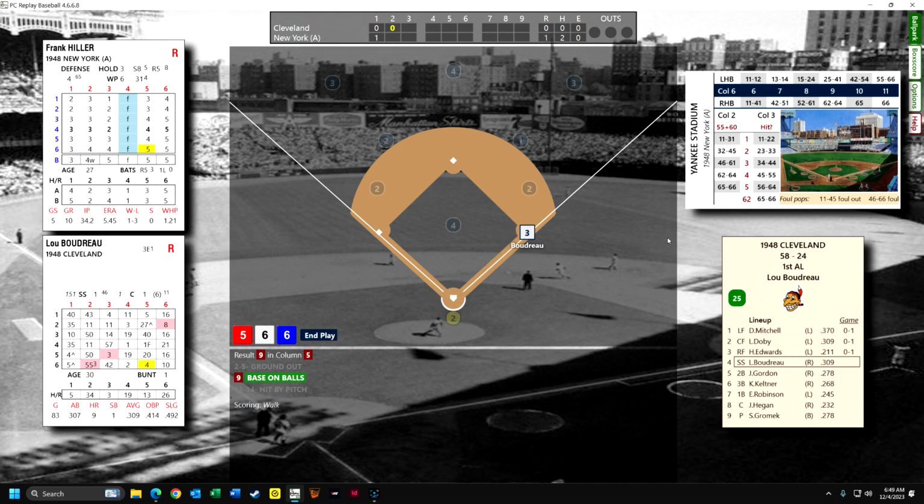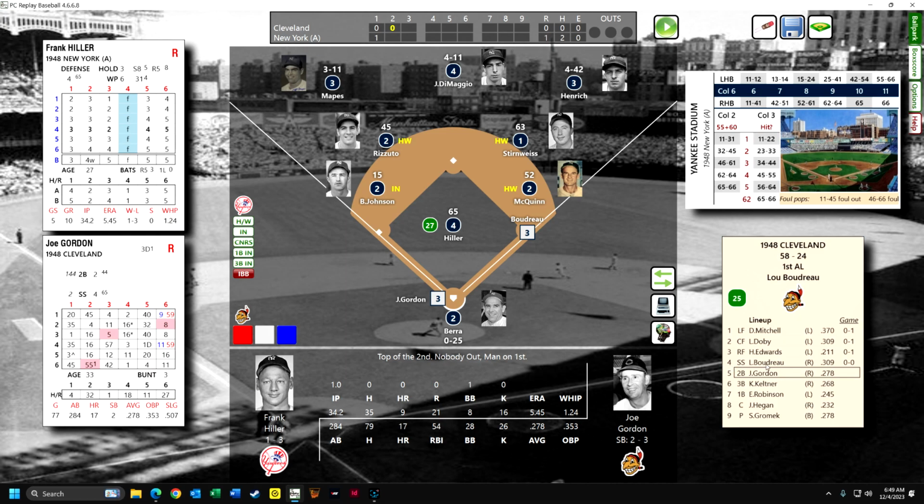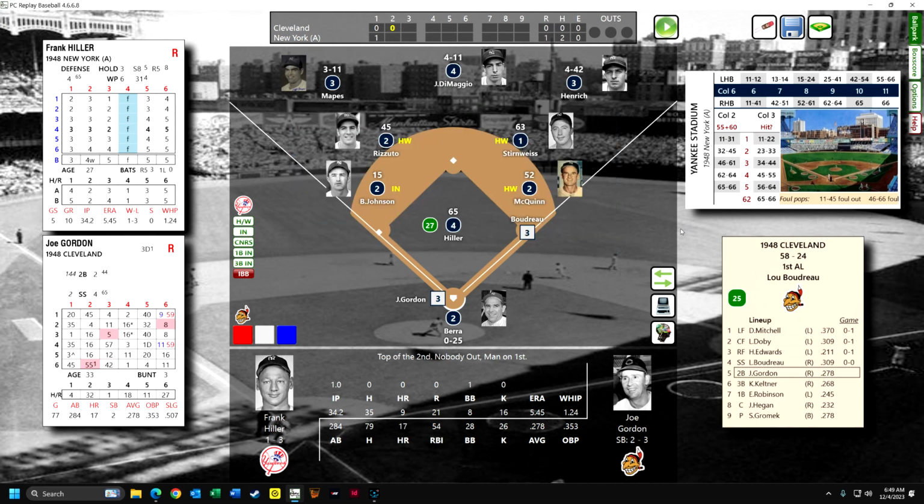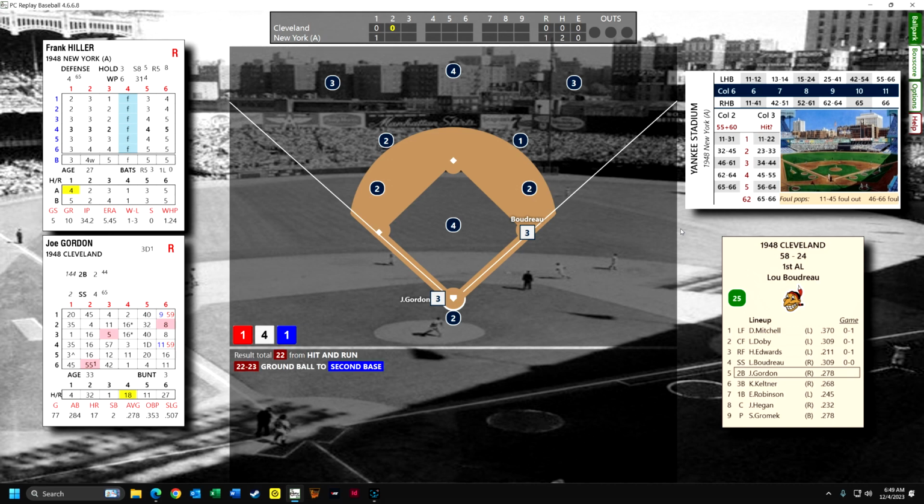Boudreaux is interesting because he only struck out 9 times in 560 at-bats. And so far, we're over halfway to that mark. With 307 at-bats, he's only struck out once. So that's a pretty incredible statistic.